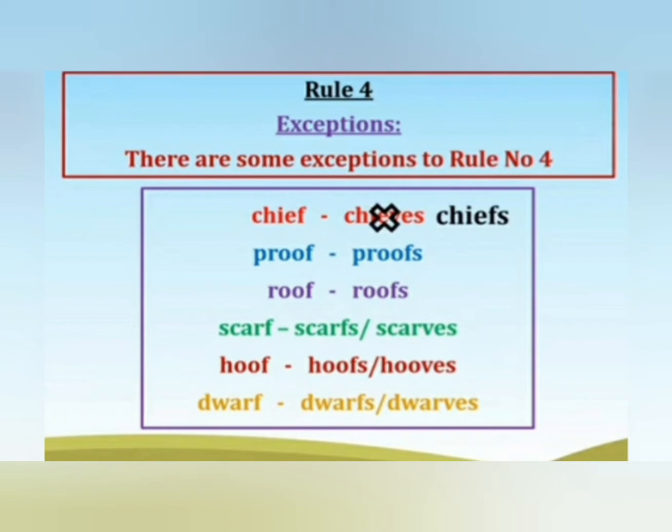Dwarf, dwarfs, dwarves. Both are correct. If we use s with all these words, then it's correct. And if we remove f and add ves, then it's also correct. So you can use both rules of number 4 with scarf, hoof, and dwarf.